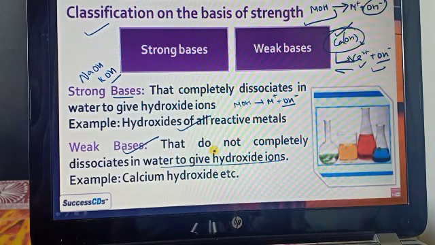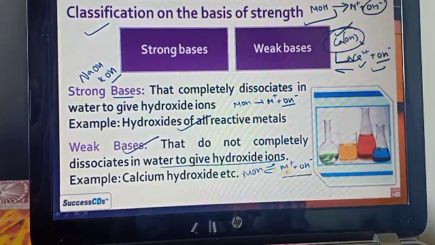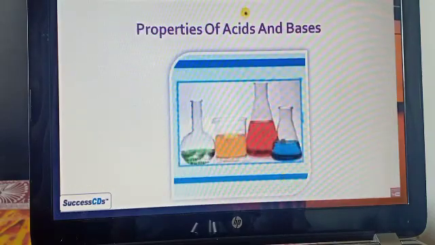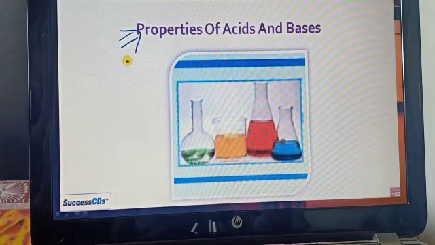Now a weak base means it is partially dissociated, it cannot be completely dissociated, so we consider it a weak base, and it is a reversible process. Now let's see the properties of the acid and the base.